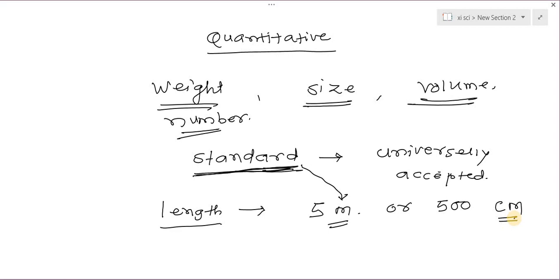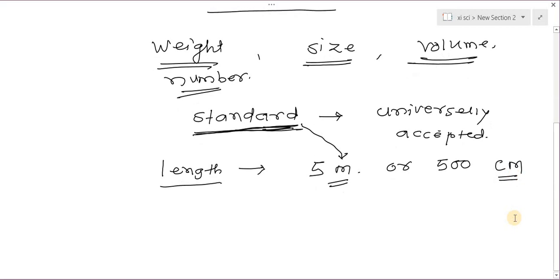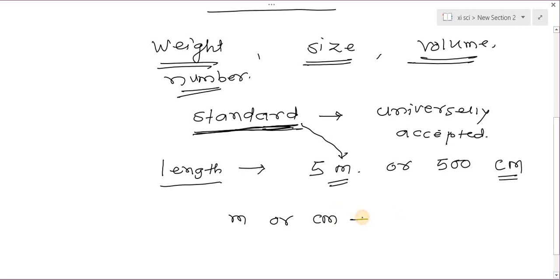Here the length of a rod or wire is written as 5 m, where m is the meter, that is the unit, and 5 is the value of the length in that unit. So meter or centimeter is the standard which we use for the measurement of length.